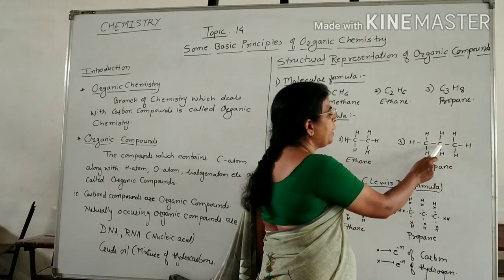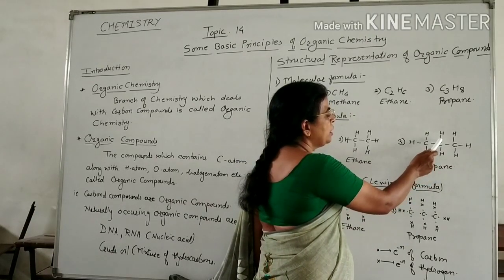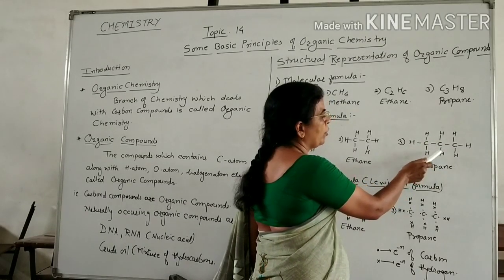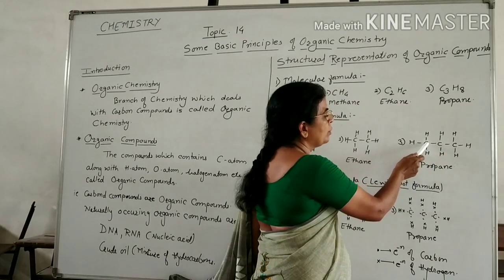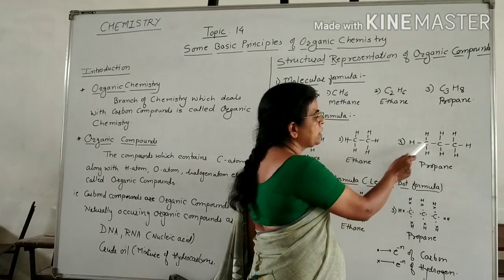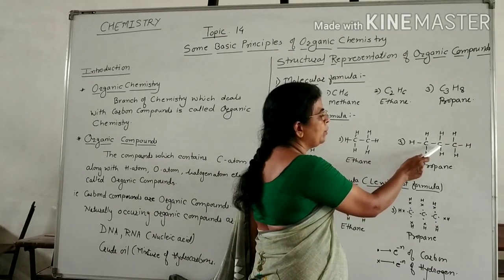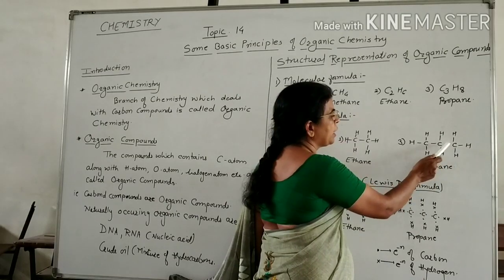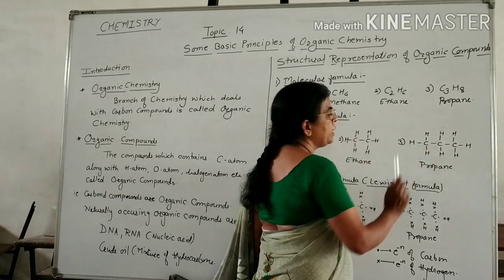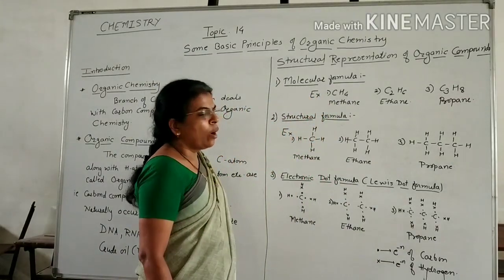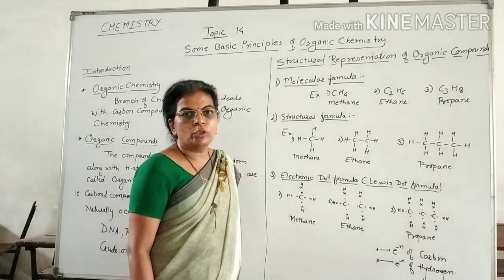Now this carbon atom, which is tetravalent, is bonded to two hydrogen atoms by two carbon-hydrogen single bonds, and then it is bonded to this carbon atom by a carbon-carbon single bond and this carbon atom by a carbon-carbon single bond. Now here this terminal carbon atom is bonded to the middle carbon atom by a carbon-carbon single bond. Similarly, this carbon atom is also bonded to the middle carbon atom by a carbon-carbon single bond. These are the structural formulas of these organic compounds.